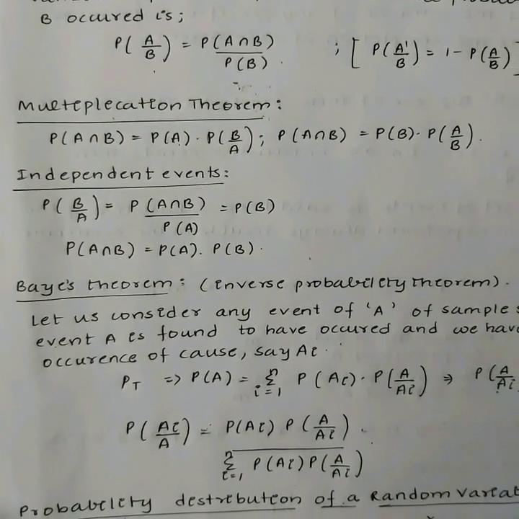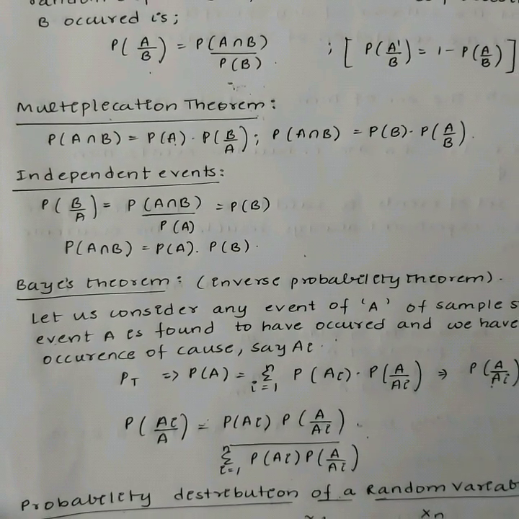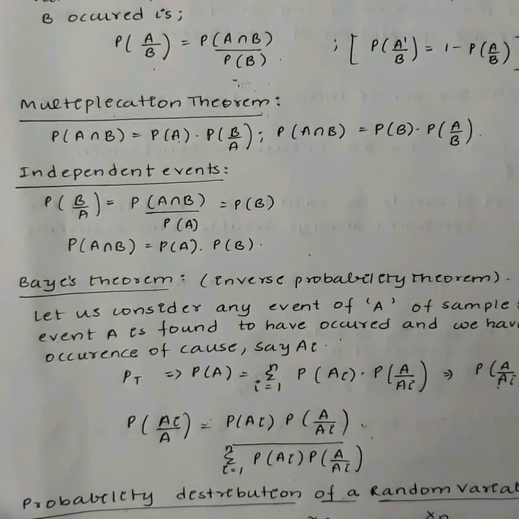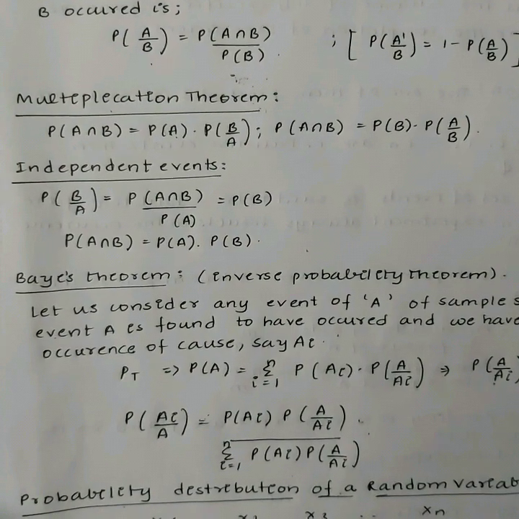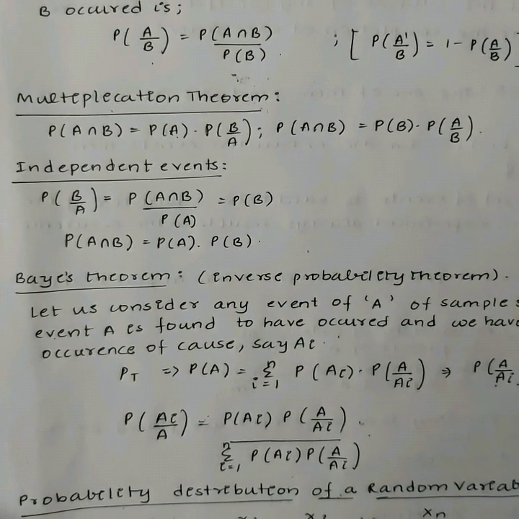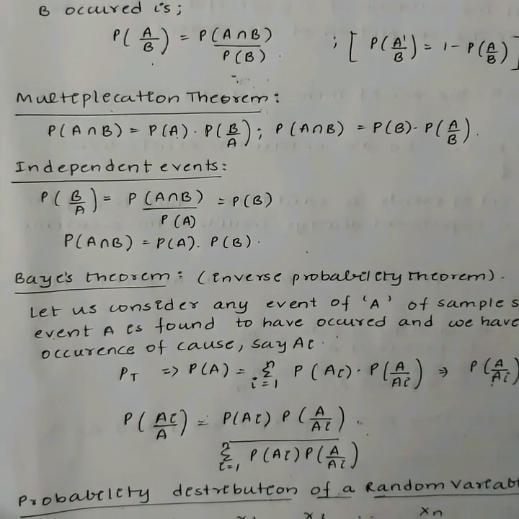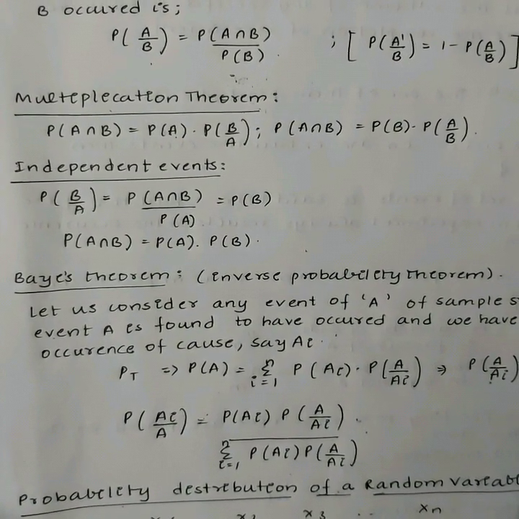Multiplication theorem. If A and B are two events associated with a random experiment, then P(A ∩ B) = P(A) × P(B|A), that is, P(B) × P(A|B), where P(A) and P(B) are not equal to 0.